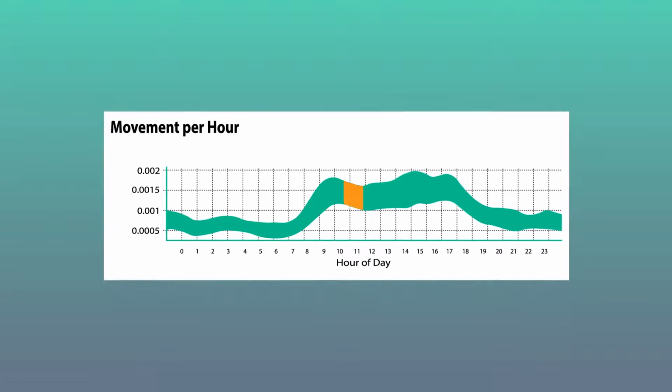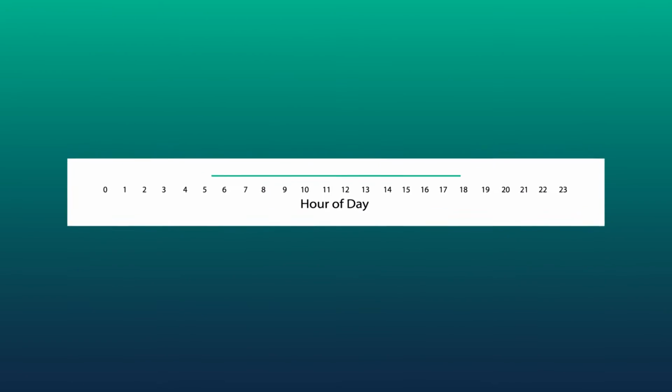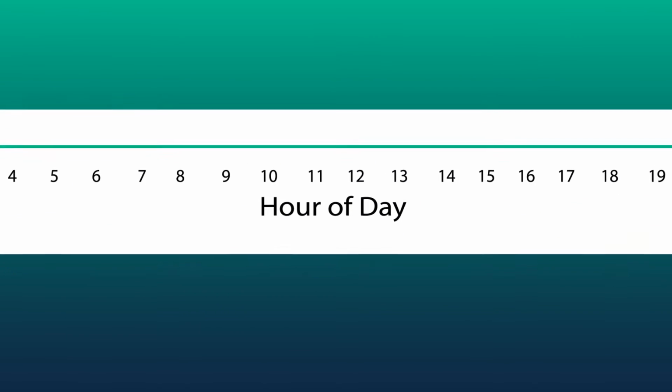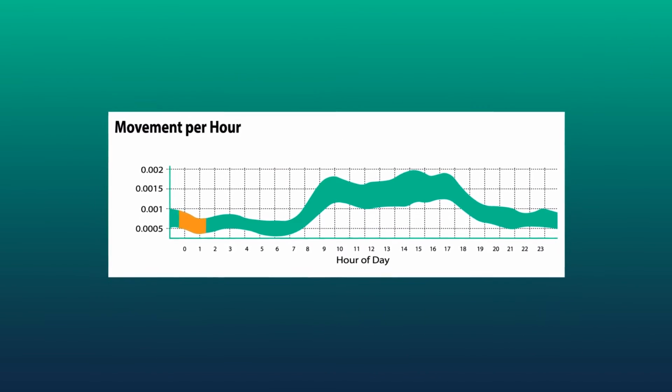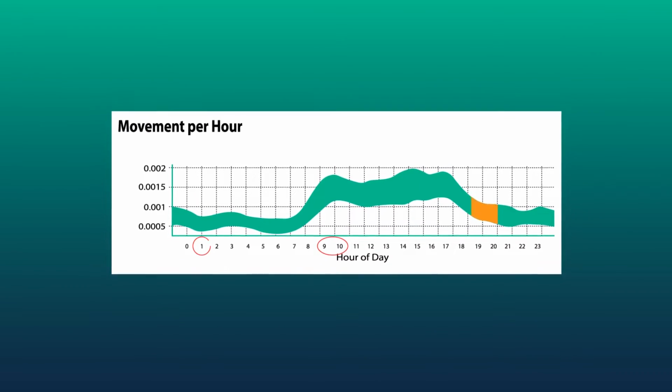Expected volatility for every hour of the day. These movements look at the usual volatility of the selected instrument at all hours of a typical trading day. Again, the range here is measured in pip movement rather than price. This information is helpful as it gives you insight into when your instrument experiences the most and least volatility throughout a trading day.